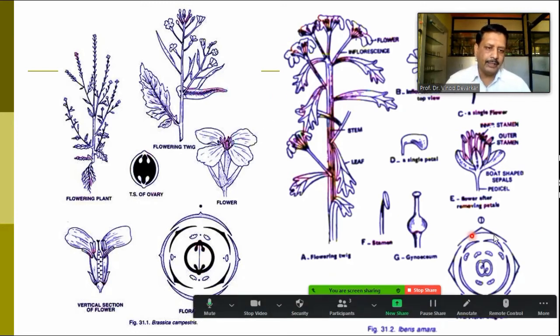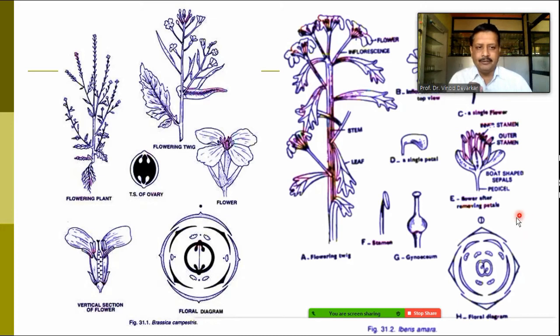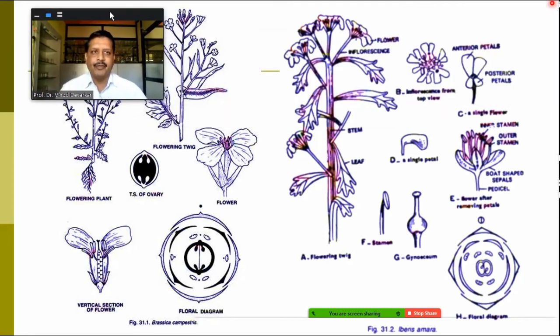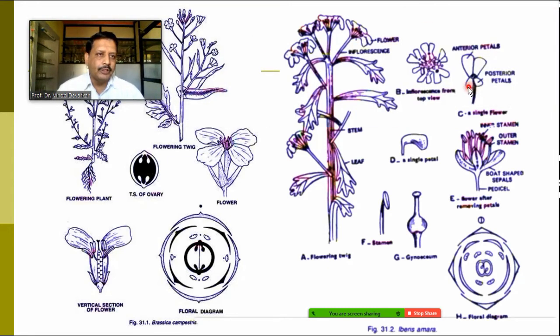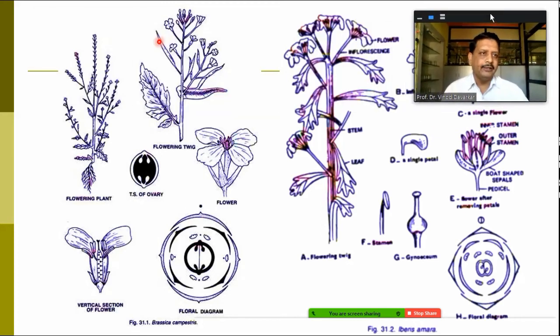आता याच्यामध्ये मात्र आपल्याला करोला कसा आहे याचा, it is zygomorphic because two petals are short and two petals are larger in size. Because of this condition, the flower becomes zygomorphic in nature. ठीक आहे. बाकी सगळ्या कंडिशन्स तुम्हाला इथं सेम दिसतील. Only the corolla is there which typically has two different sizes of petals, and because of that we note that it is a zygomorphic flower.